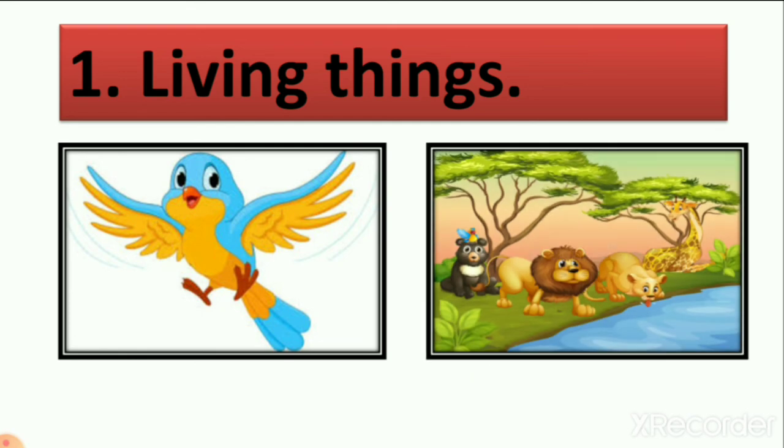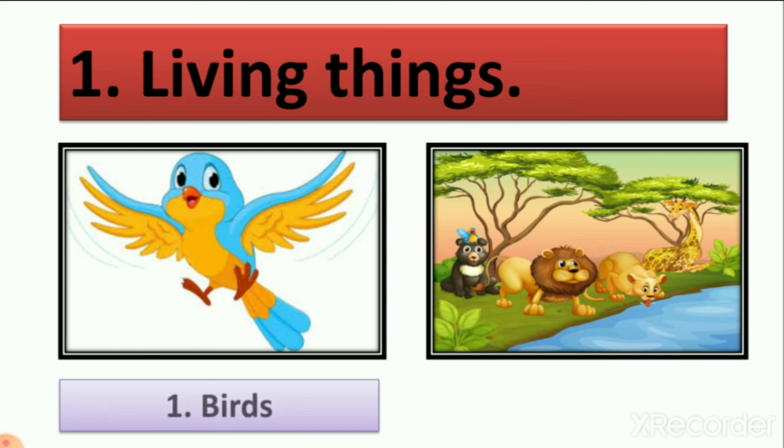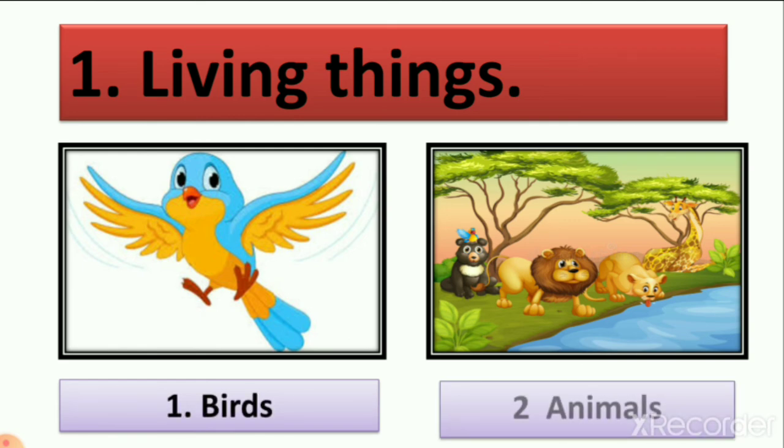You can write plants or people also, or particular names like lion and tiger. So we write here birds and animals, and here is the spelling of birds and animals.